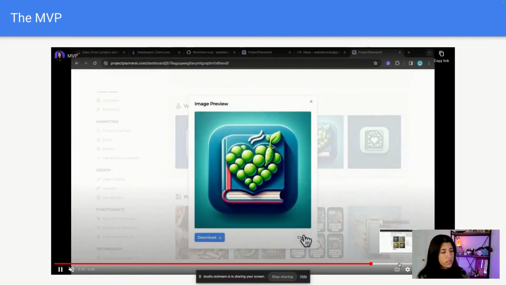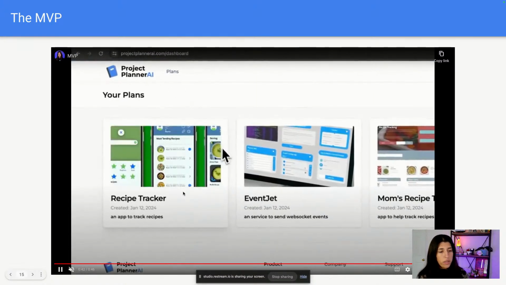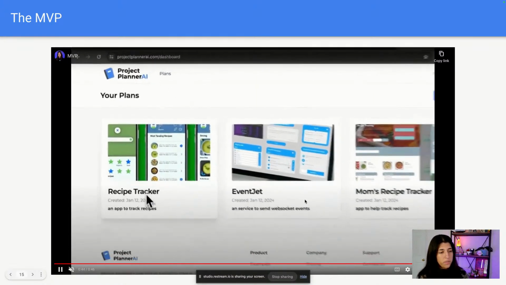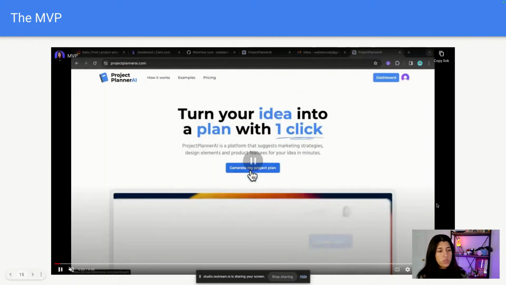Let's see. And then, right, same thing with the assets, and then it'll keep going, and then it'll show up on your dashboard right here. So this was our MVP, and it did pretty well. We got a lot of people to get a couple credits, and I think we made about, I forgot, maybe $500 or something like that within the first week or two. Actually $300 within the first week or two.